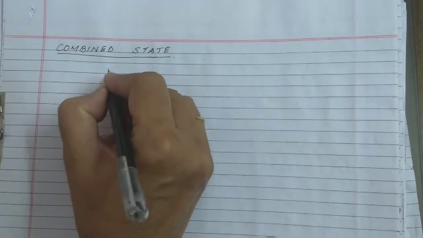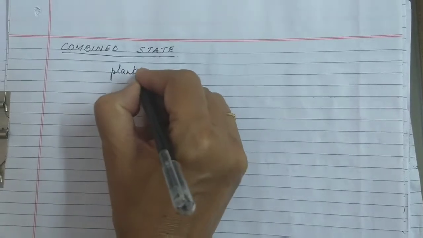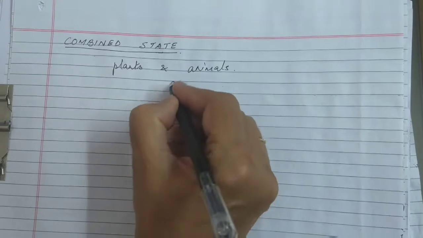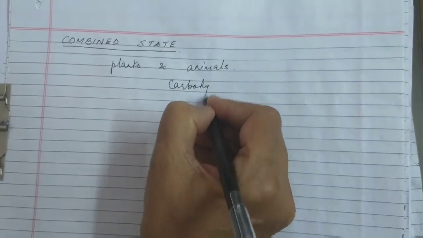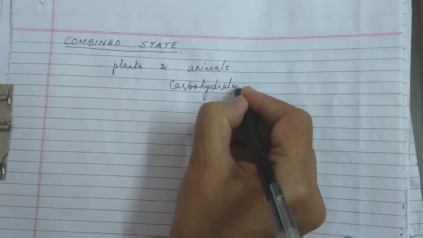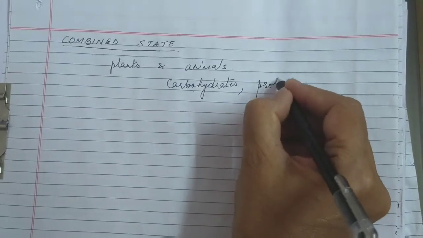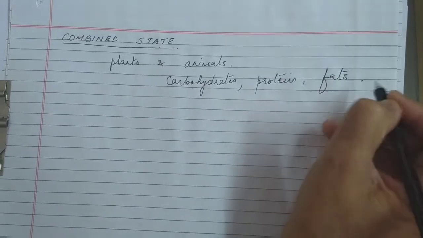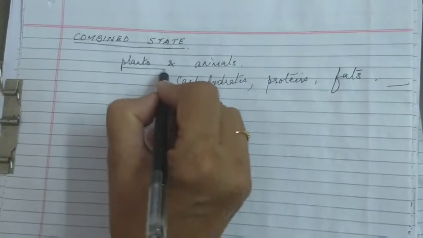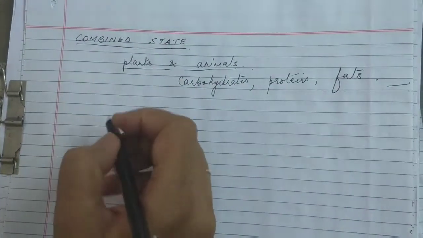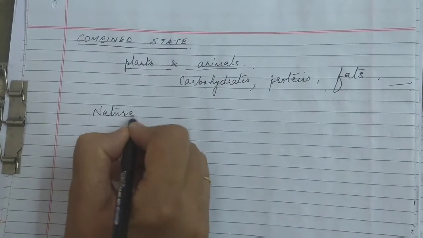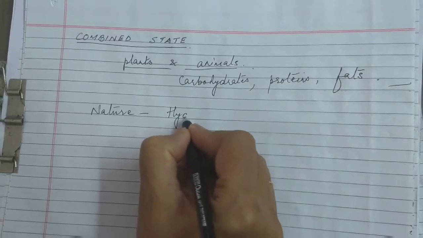In the combined state, we have carbon present in plants and animals in the form of carbohydrates, proteins, fats, minerals and vitamins. Now the presence of carbon in nature is in the form of hydrocarbons, which I have already told you.